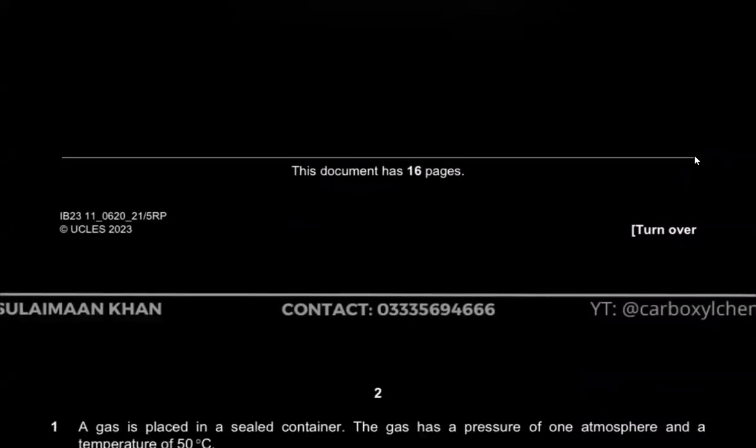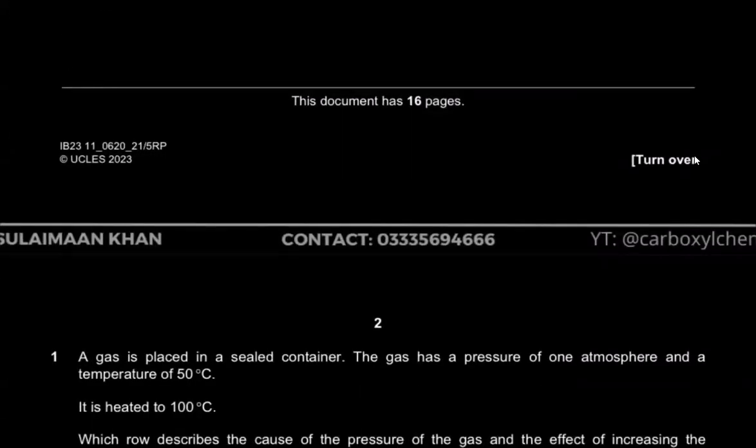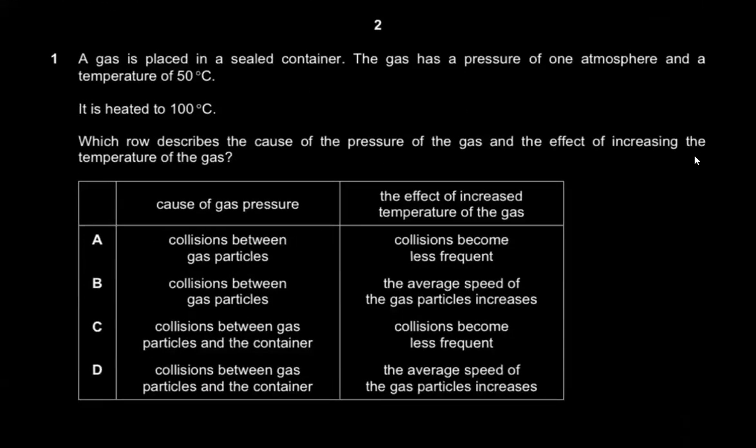So I might solve it in more than 45 minutes because I have to dissect each and every MCQ and essentially explain everything. But you guys should be able to solve these 40 MCQs in around 28-29 minutes, right? So it's very easy, it's very simple, and let's start with it, right? So question number 1 says it's October-November 2023/21.